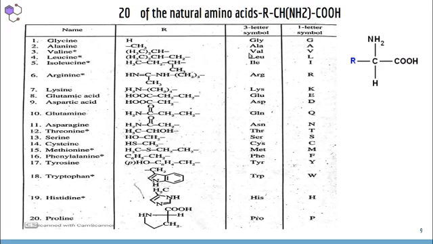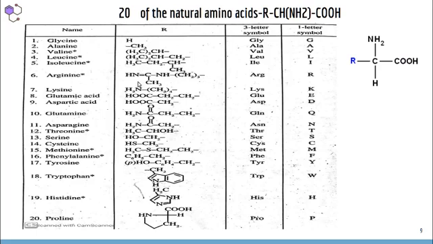Glycine is represented by the three-letter symbol GLY, and also by the one-letter symbol G. Then when R is CH3, we get alanine, represented by the three-letter symbol ALA and one-letter symbol A. Like that, we have 20 natural amino acids.